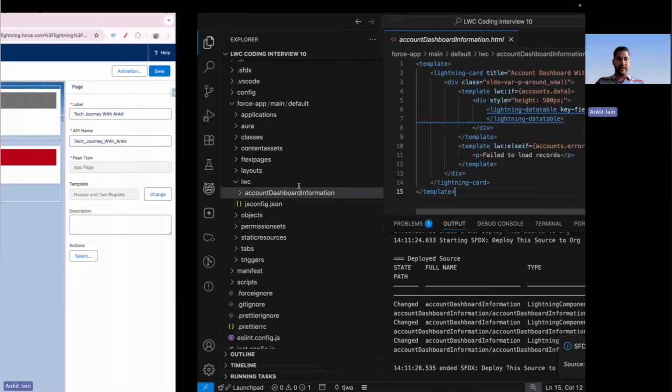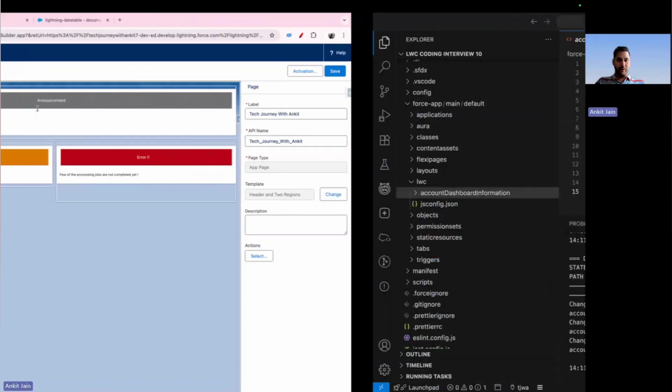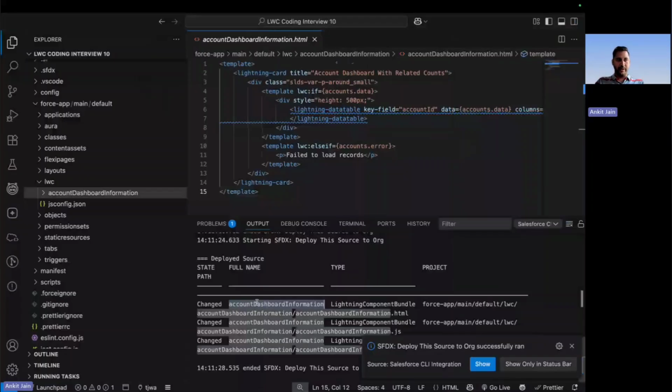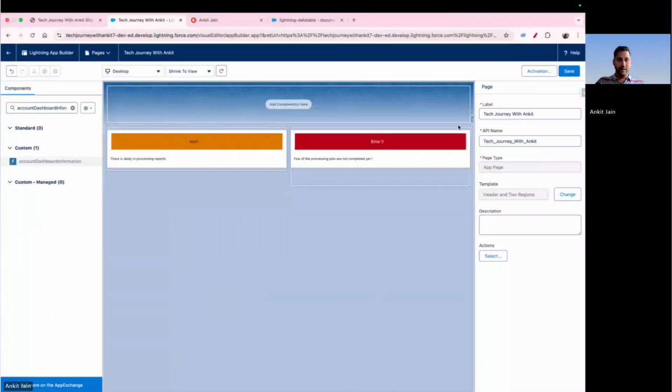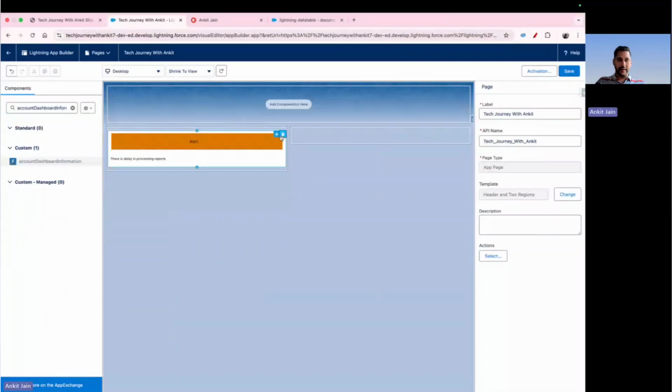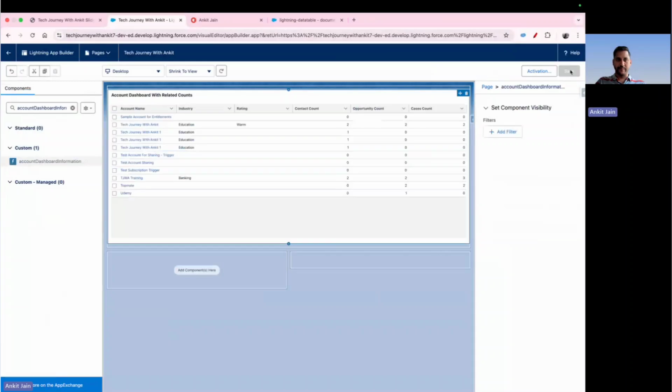Now let's navigate here, refresh the component list, and add the component with the name of account dashboard information. So here I search for that component. Let me add that component here. Click on save.